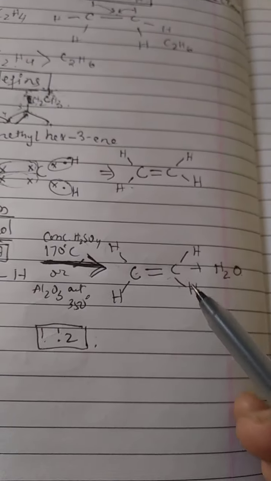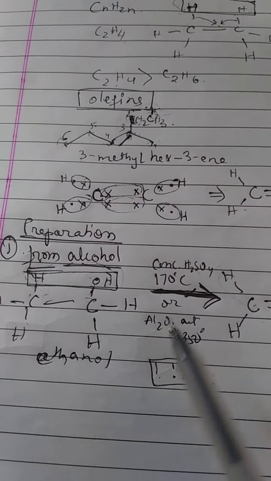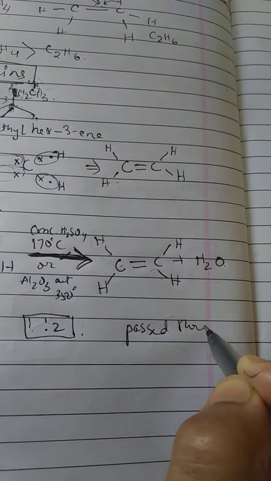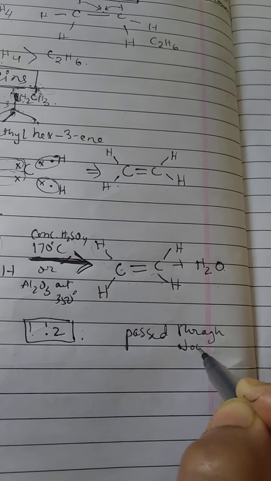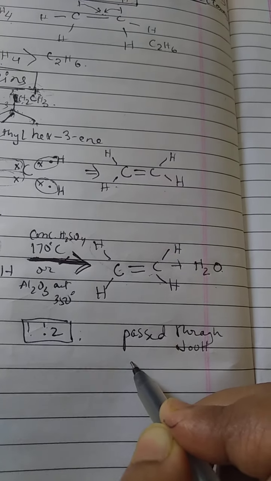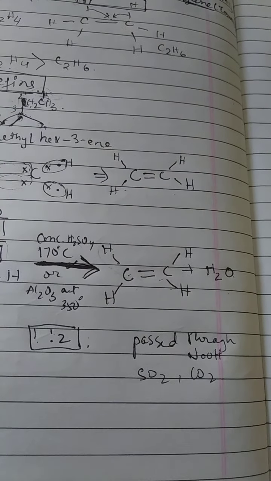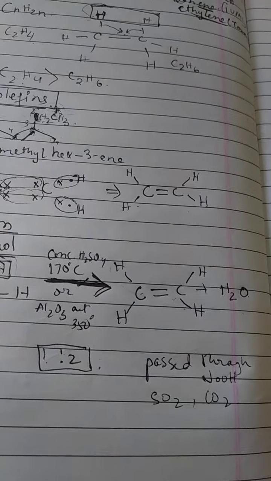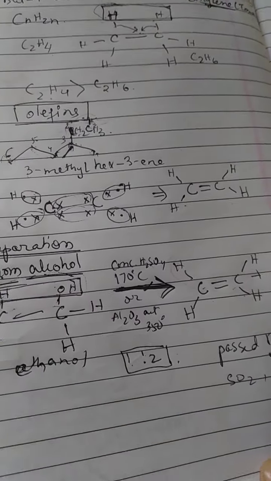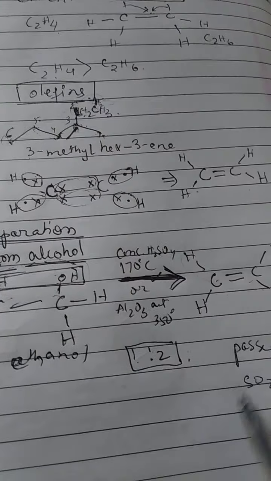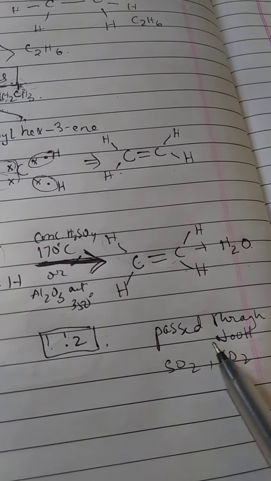Now here I have told that it is passed through NaOH. The reason is that it absorbs the impurities, sulfur dioxide, carbon dioxide, etc. Now where does the sulfur dioxide come from? It might happen because of the heat. The sulfuric acid has decomposed and given sulfur dioxide, and maybe in the atmosphere of the bottle some carbon dioxide may have been there. So these impurities are removed by passing it through NaOH.